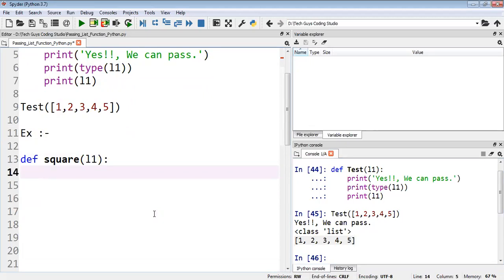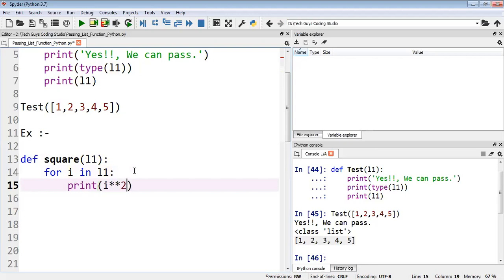In the list we have multiple elements, but from the list I need to pick one element, right? So for that we'll apply a for loop. With the help of a for loop, we can pick each element. So I'll write for i in L1. That means this is my list L1. In that list I am picking one element, and I will do the square of that element. So here I'll write the square. For a square we know we need to write i, and star star, two times. And once your square is done, just print the value of i.